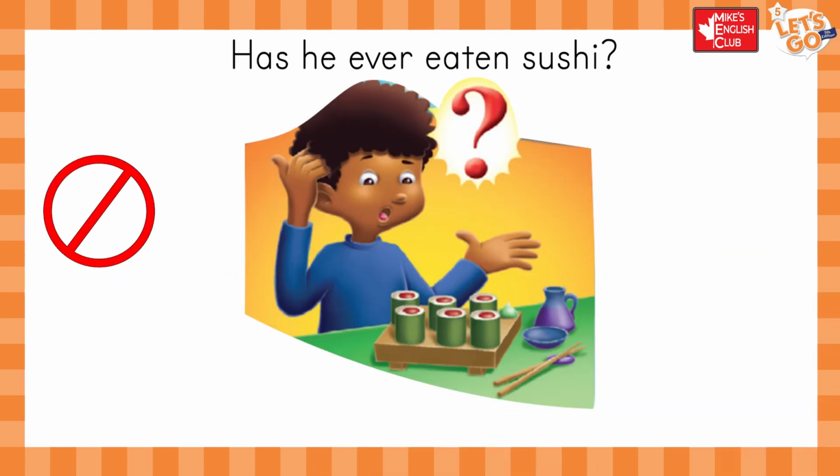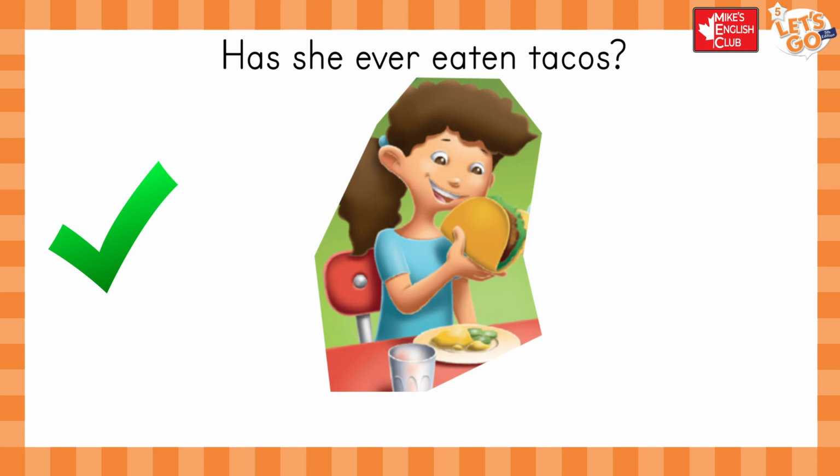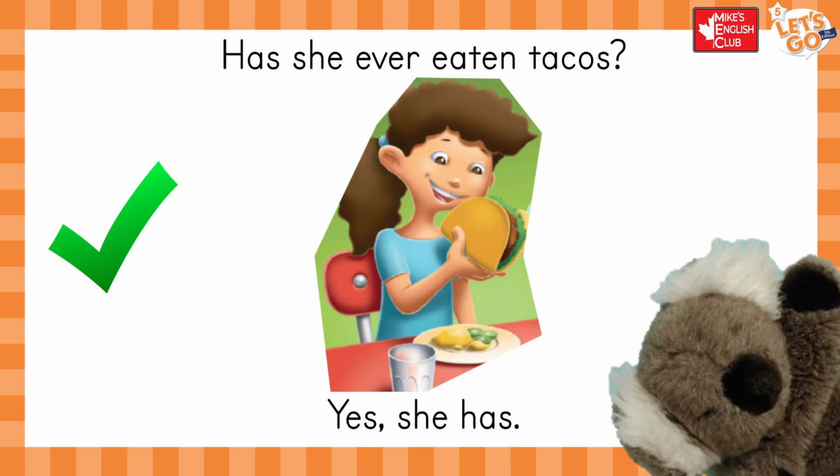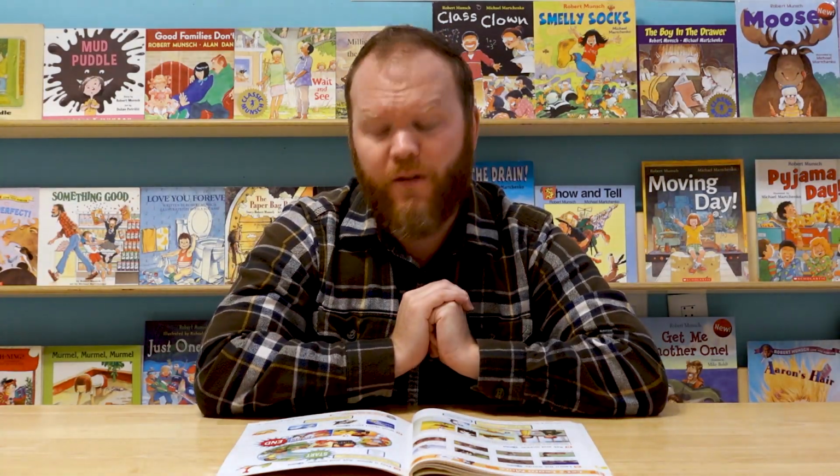Has he ever eaten sushi? No, he hasn't. Has she ever eaten tacos? Yes, she has.